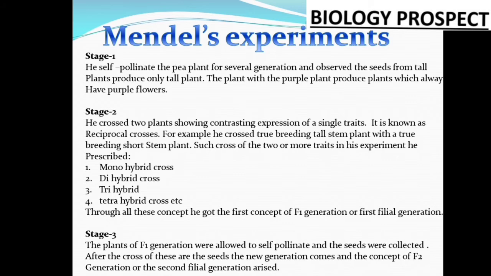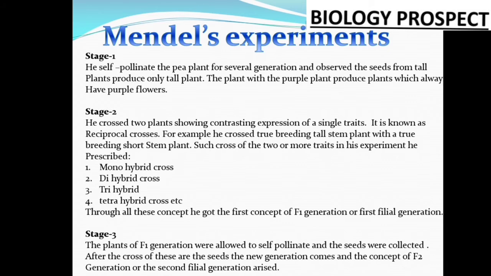That is one example: he observed the seeds from the tall plant produce only tall plants, and from the parents, the plants with the purple flower produce plants which always have the purple color. Means a particular type of seed always tries to produce the same type of plant. There is no variation. This is the first concept he found, and he could thus obtain the pure line, means the plant which bears true for the selected or particular characteristic.